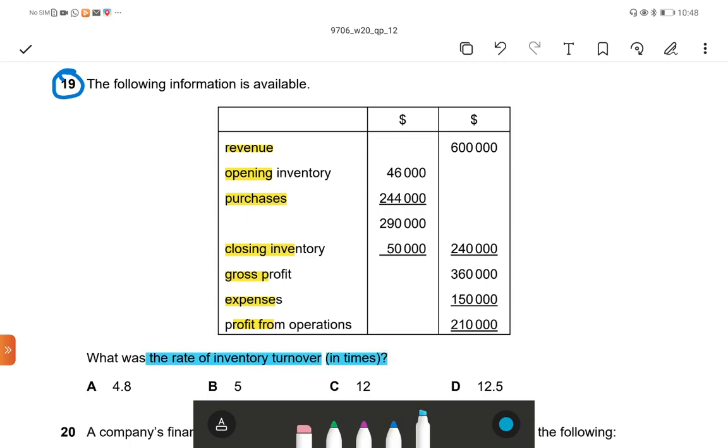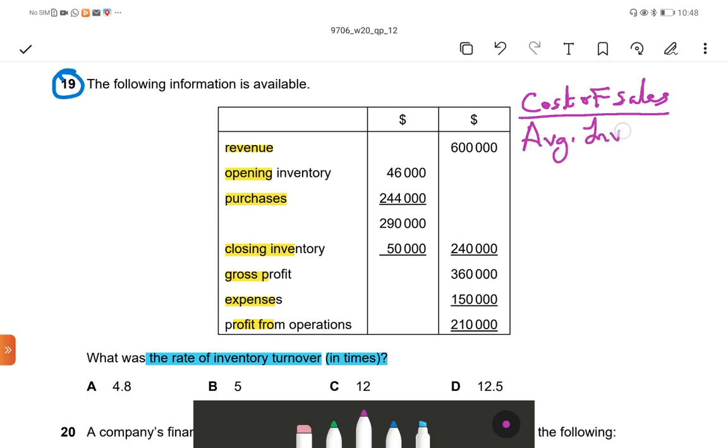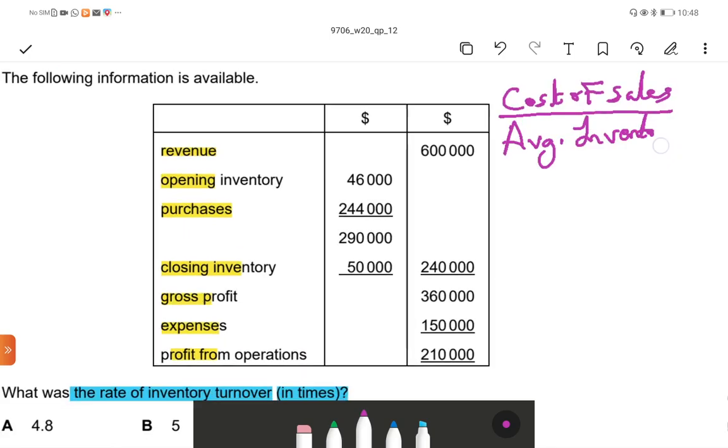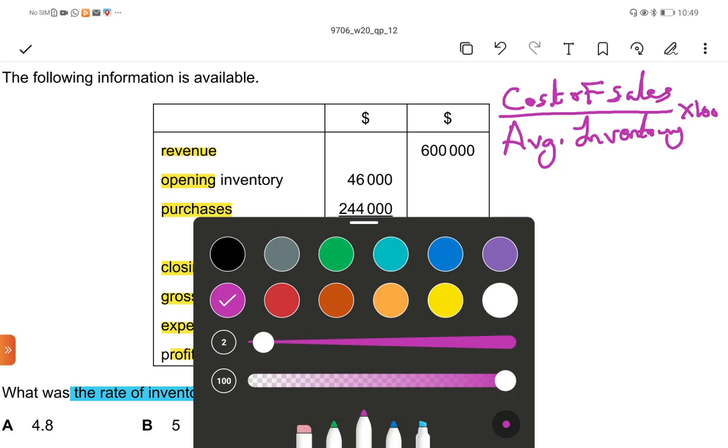In times. Inventory turnover in times is equal to, what is the equation? Cost of sales divided by average inventory. Here the cost of sales is given, but we have to calculate the average inventory.